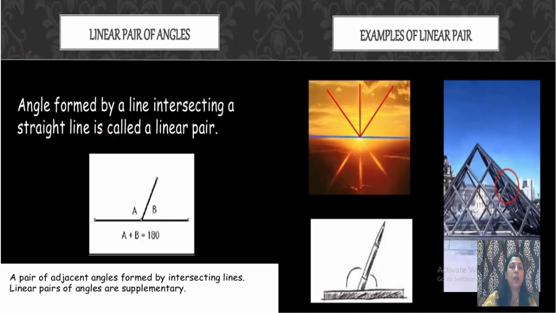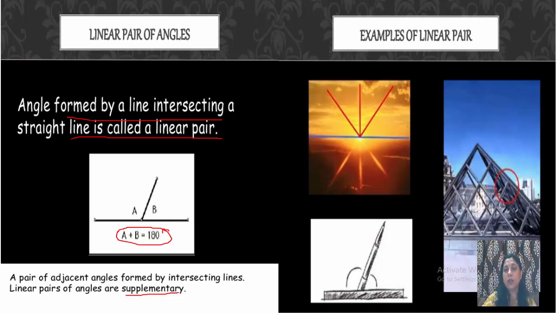Now coming to linear pair of angles. Angles formed by a line intersecting a straight line are called a linear pair. And the linear pair of angles is always supplementary. That means their sum is always equal to 180 degrees. If you see, angle A plus angle B is equal to 180 degrees. You can see many linear pairs of angles.